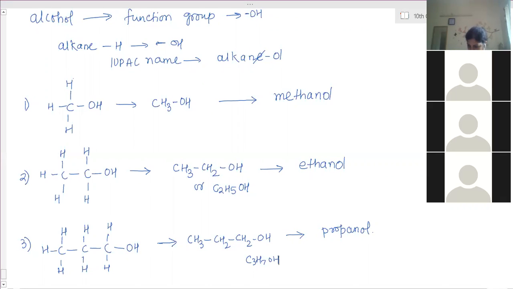Ma'am, the OH can be put anywhere, right? Anywhere, yes. So you have to mention the position of it. Ma'am, till how many should we draw? 6. Hexanol. Ma'am, should we write the molecular formula also for it? Not the molecular formula, I can write the condensed formula. Okay.